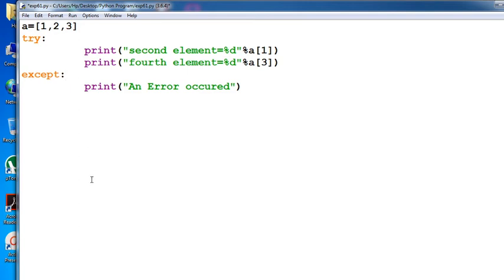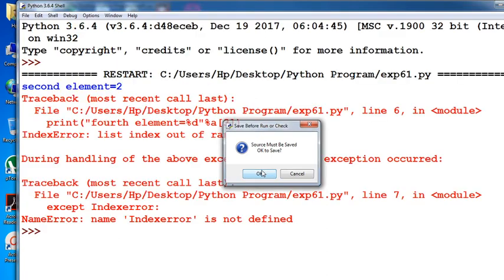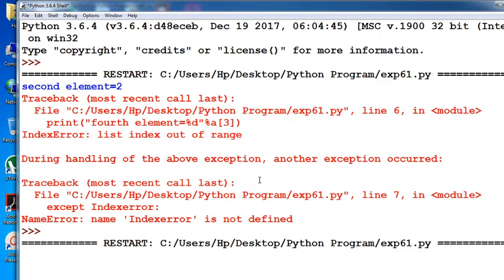After that, run your program. See, now your program is executed. See here, second element, that is a 2, and error occurred.